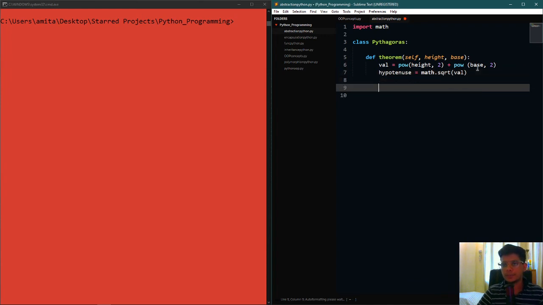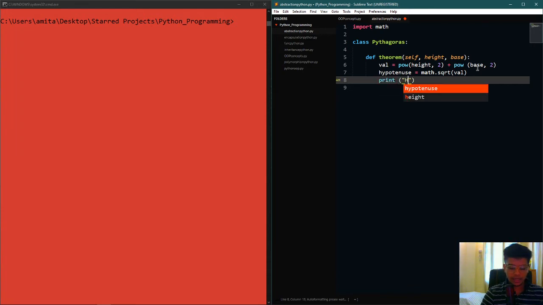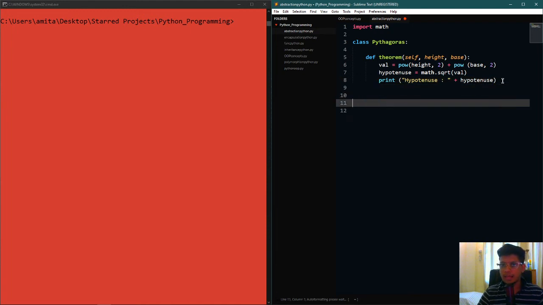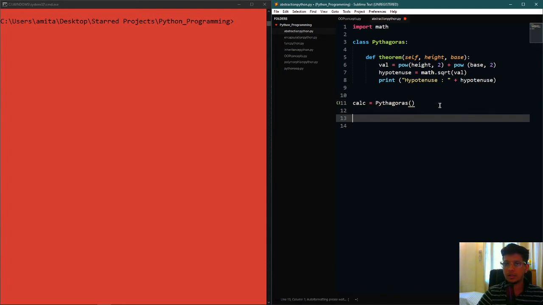Awesome. And then what we can do here is print hypotenuse, just use the variable, and now we are done. And then we can create an object of the class, Pythagoras class. So we can say maybe calc is equal to Pythagoras. Now calc has become an object of the Pythagoras class, right? So now calc recognizes all the functions that are within the scope of the Pythagoras class. So now let's use calc to call the theorem function.